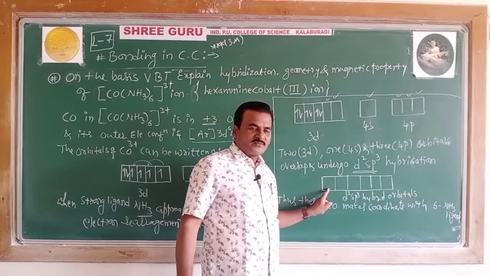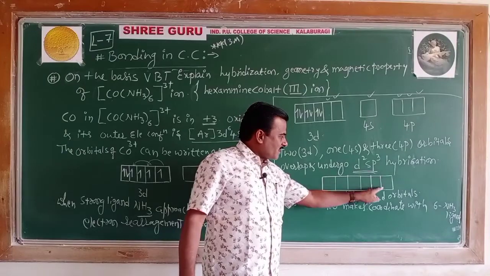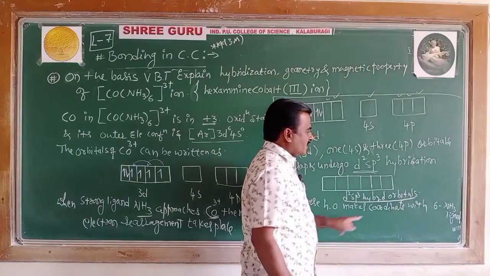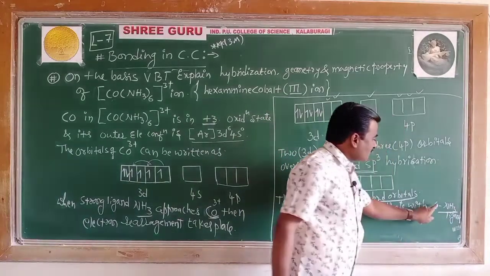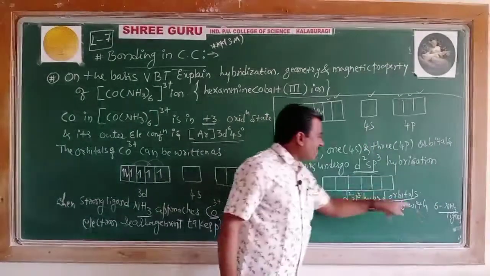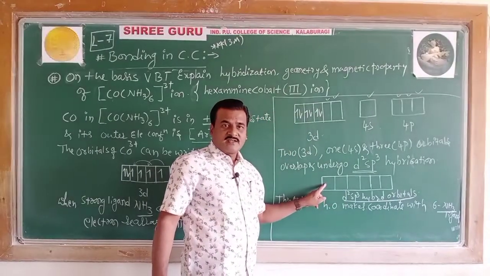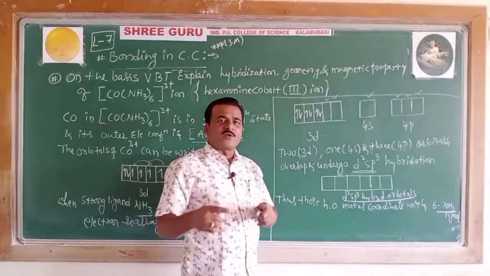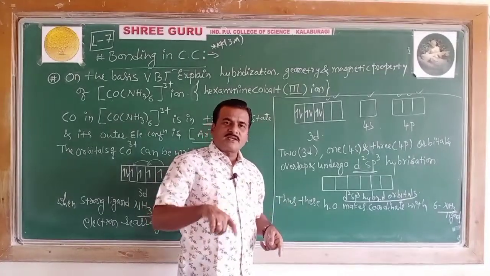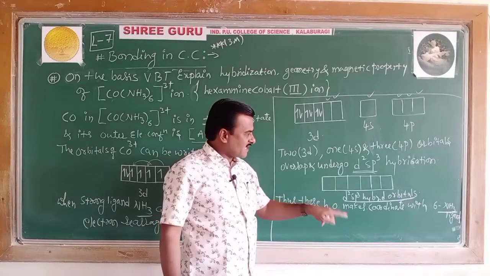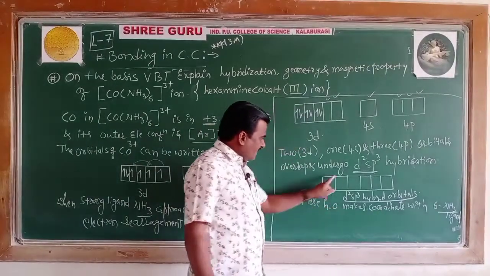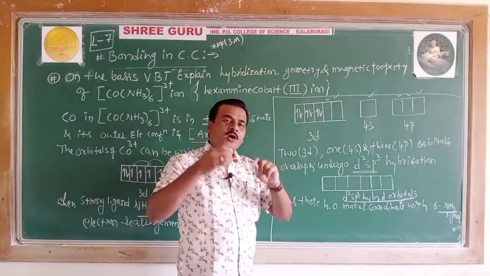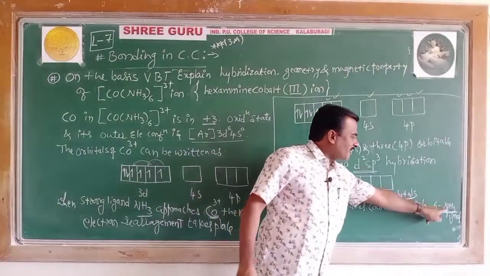of the metal atom. Since the metal atom contains 6 hybrid orbitals, the D2sp3 hybrid orbitals, each of the 6 amine ligands is donating a pair of electrons. As the definition of ligand says, an ion or a molecule which is capable of donating one or more lone pairs of electrons to the metal atom in a complex is called a ligand. Thus, as per the definition, these 6 hybrid orbitals of the metal atom overlap and make a coordinate bond with the 6 amine ligands.